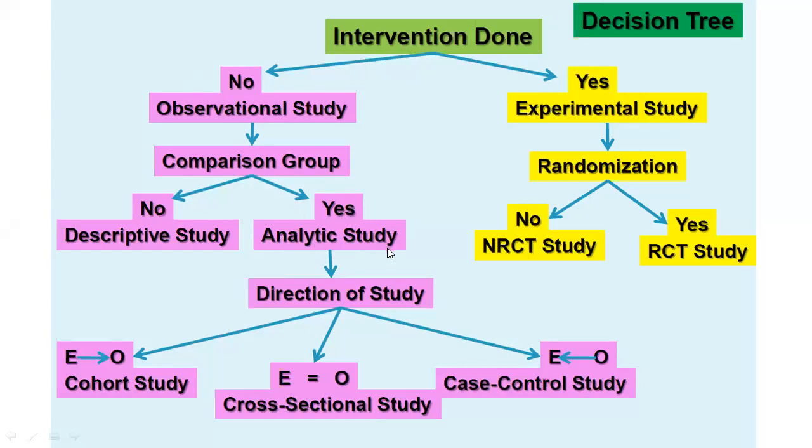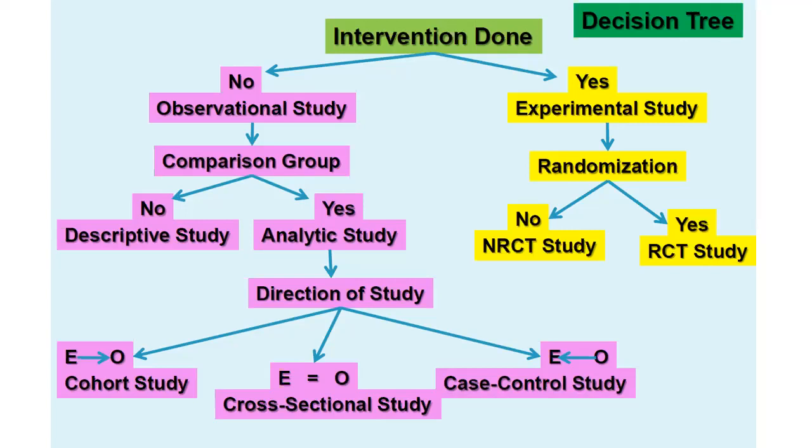In this there are again three types: a case control study, cross-sectional study, and a cohort study. Like I said, imagine that you have a question that bacterial meningitis cases who were receiving vancomycin had a differential outcome, and you want to assess whether it is a differential drug delivery in the brain of vancomycin that is responsible for a differential treatment outcome.